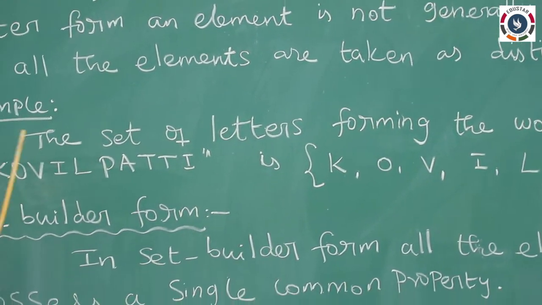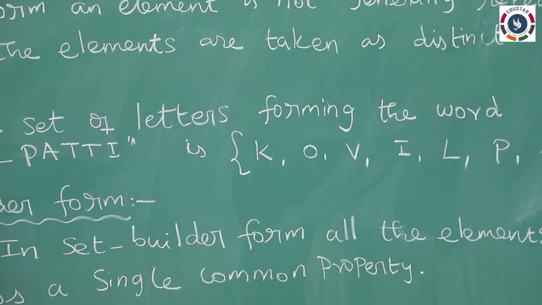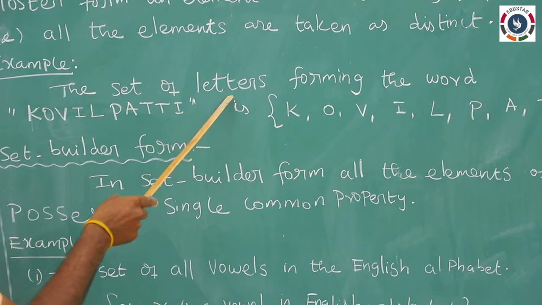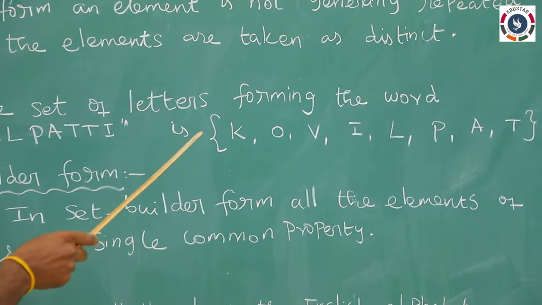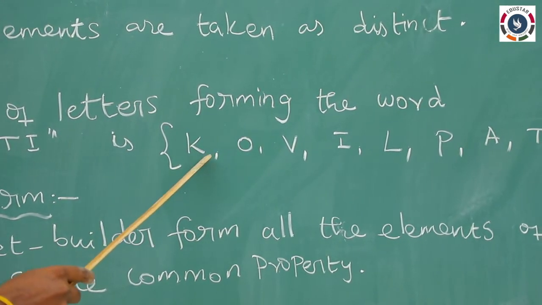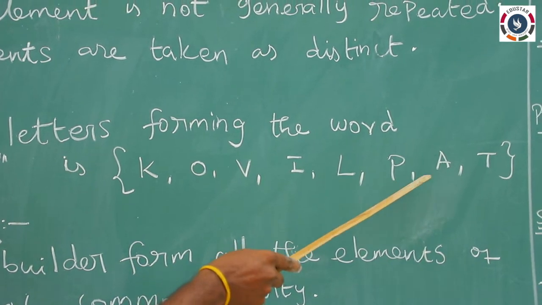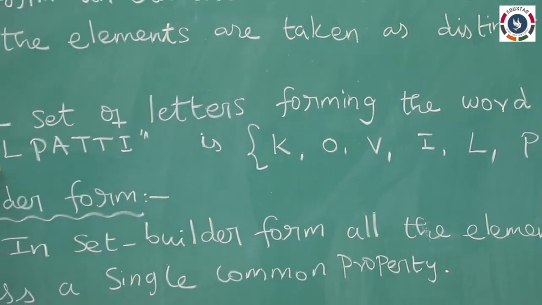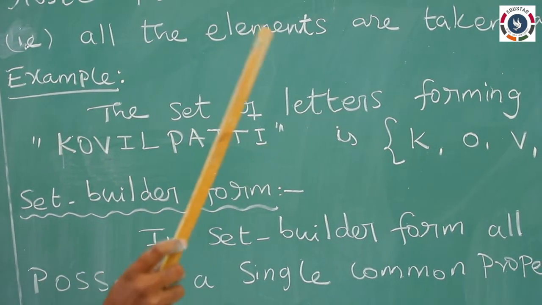Okay. Next, a note: it may be noted that while writing the set in the roster form, an element is not generally repeated. That is, all the elements are taken as distinct. For example, the set of all letters forming the word Kovilpatti is {K, O, V, I, L, P, A, T}. Here, I is repeated, so we mention it only one time.